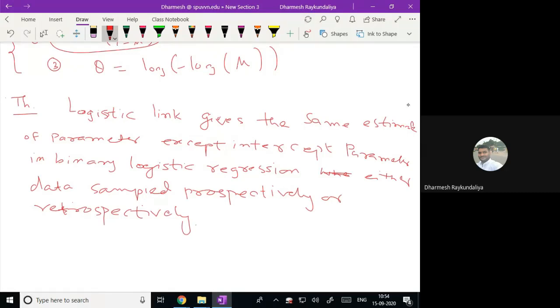Okay, so logistic link gives the same estimate of parameter except intercept parameter in binary logistic regression, either data are sampled prospectively or retrospectively.